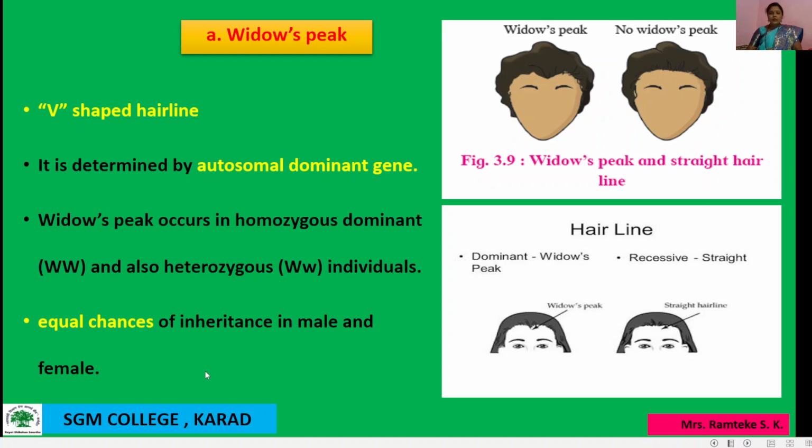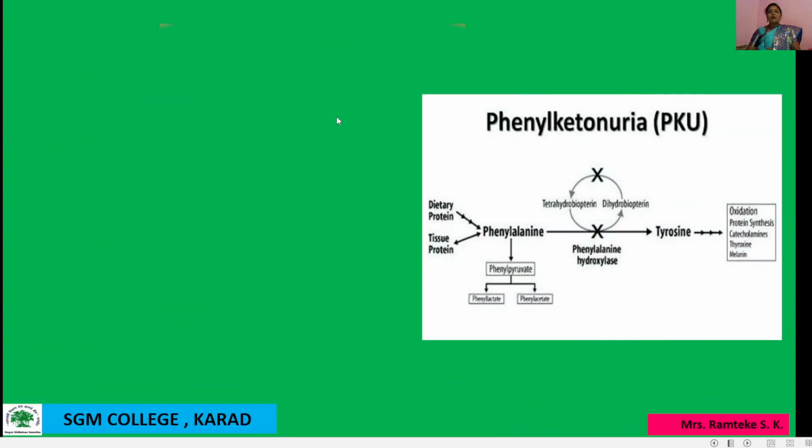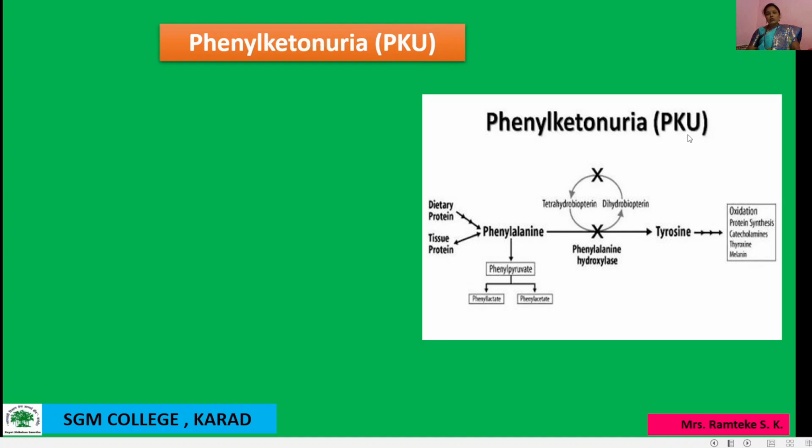Then another one is phenylketonuria, that is PKU. PKU is a recessive autosomal disorder. We know that it is an inborn metabolic disorder caused due to recessive autosomal genes.